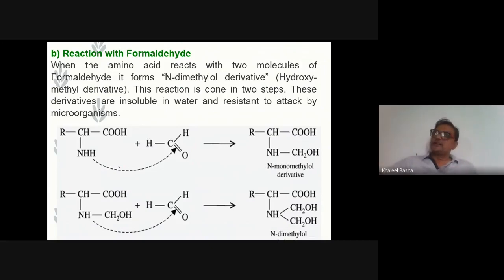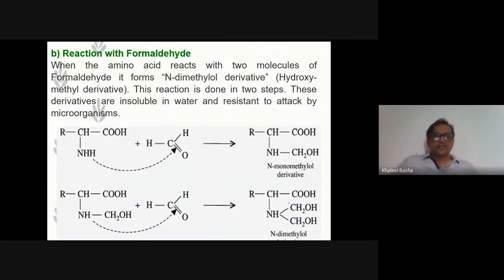How could you estimate the amino acid? During the estimation of glycine or any amino acid, we have to add formaldehyde to that amino acid. Otherwise, there is a cross reaction, or the protons can diffuse from the amino group. We can't easily determine the accurate value of the carboxyl group protons from volumetric solutions. When the amino acid reacts with two molecules of formaldehyde, it forms a dimethyl derivative.